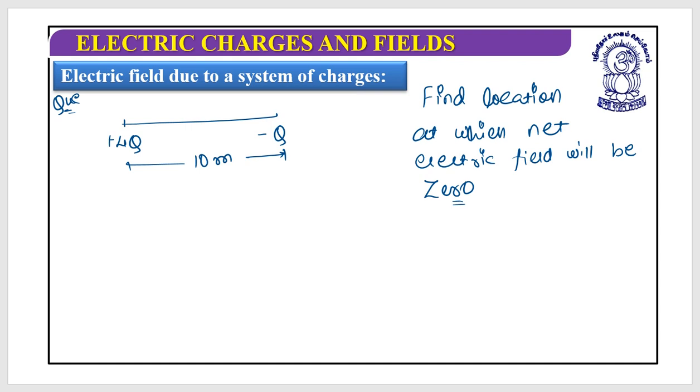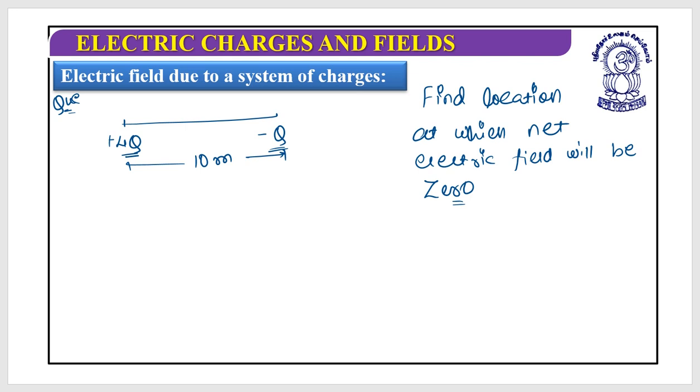Now look at this. One charge is positive, other charge is negative. So what were you doing while finding out the null point in this kind of case? First you need to find out which charge is having smaller magnitude.